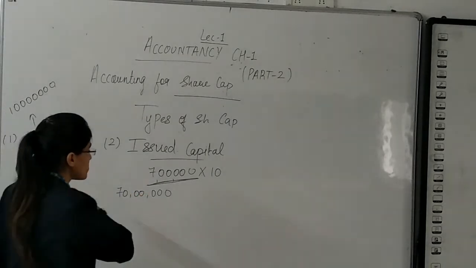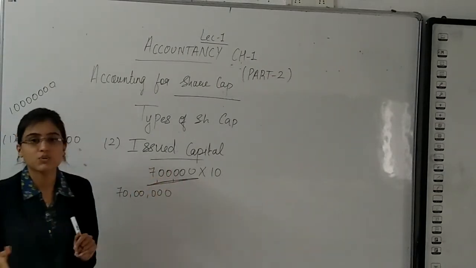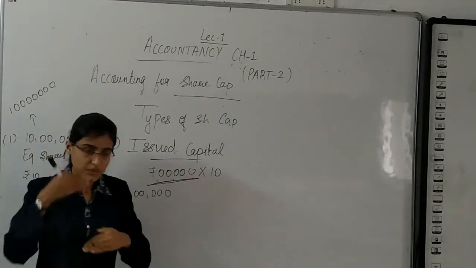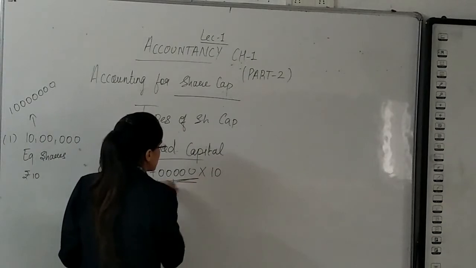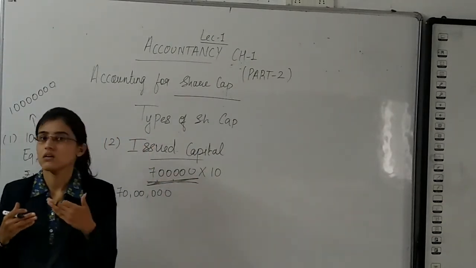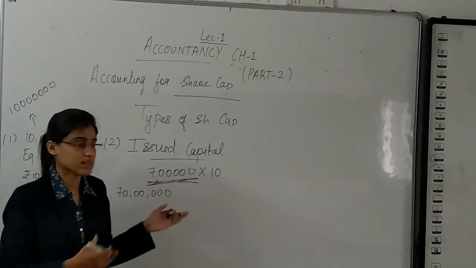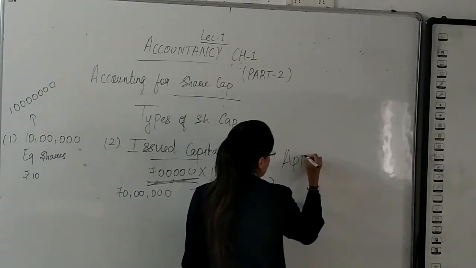I have issued 7 lakh equity shares, and the applications are received in consideration of this. Obviously, if I issue 7 lakh shares, then there should be people who will apply to purchase my shares.